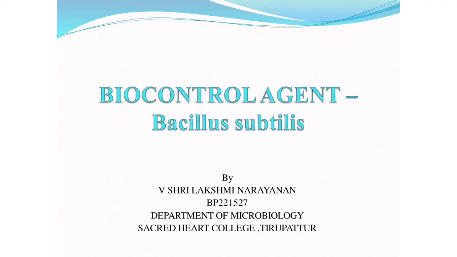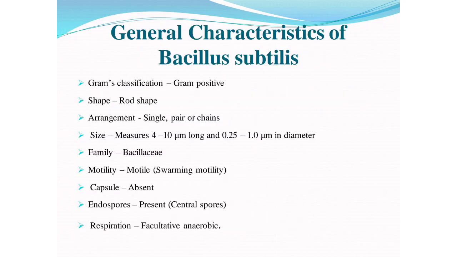This video discusses the biocontrol agent Bacillus subtilis. General characteristics of Bacillus subtilis: gram-positive bacteria, rod-shaped, arranged singly, in pairs or in chains, 4 to 10 micrometers in length and 0.25 to 1 micrometer in diameter.